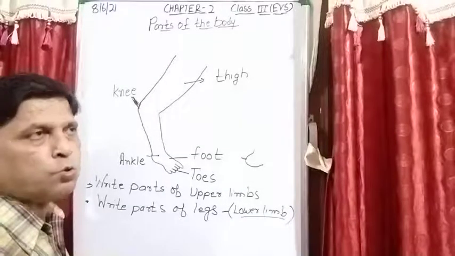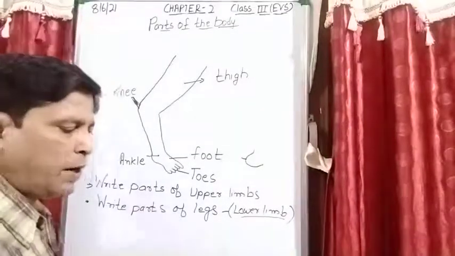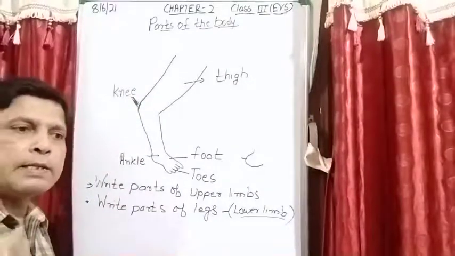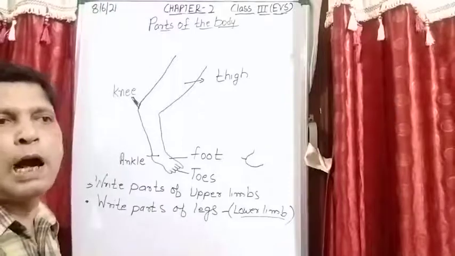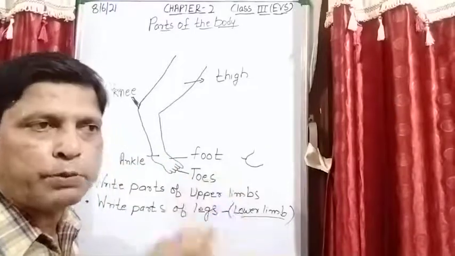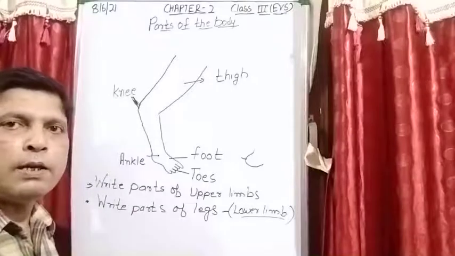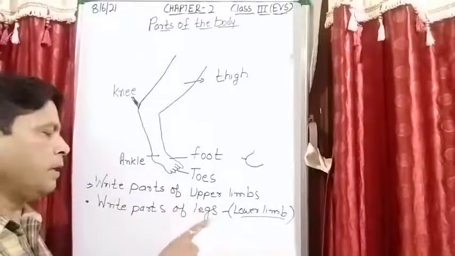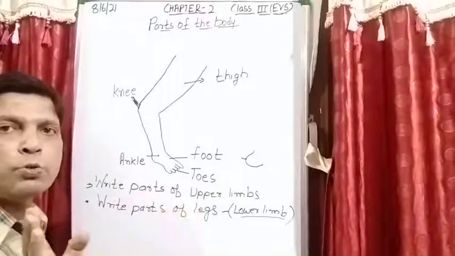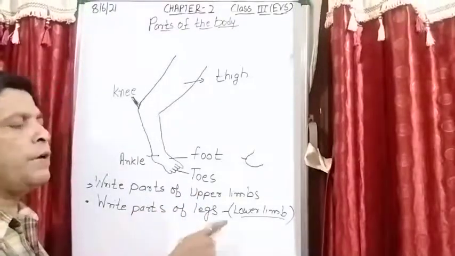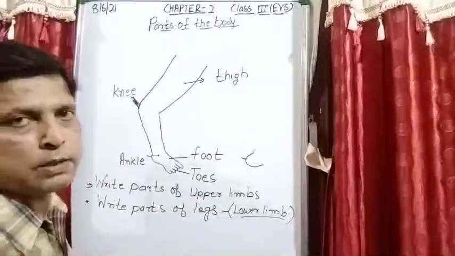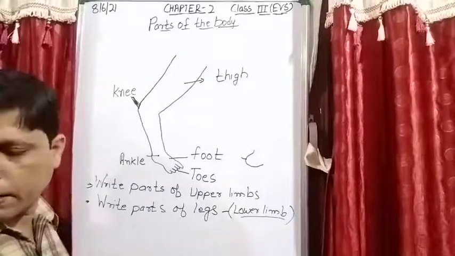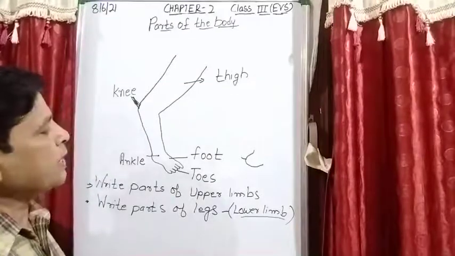Is it clear? So at the time when I am teaching you the topic, even at the same time I am also discussing how the question can be asked from this topic, so that your concepts are clear. One method is in written form, it can become write parts of the upper limb, or you can say hand. Write parts of a leg, or you can say lower limb. This is one method the teacher can ask question related to this topic. Another method is that how the teacher can ask.